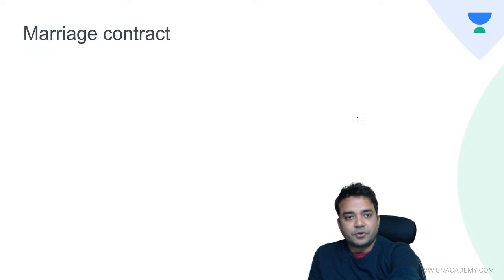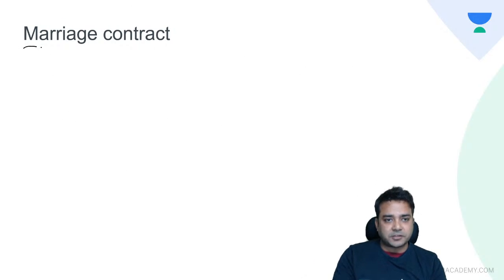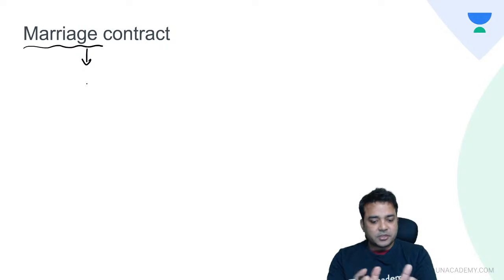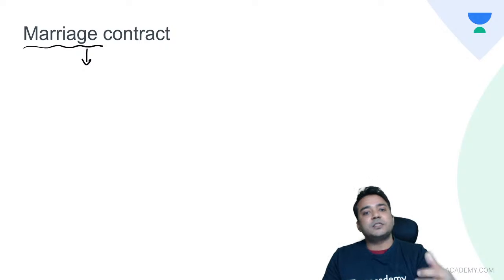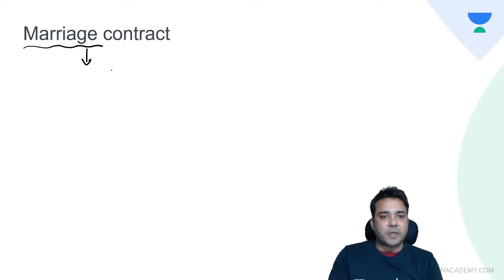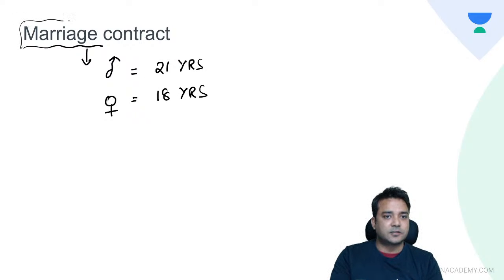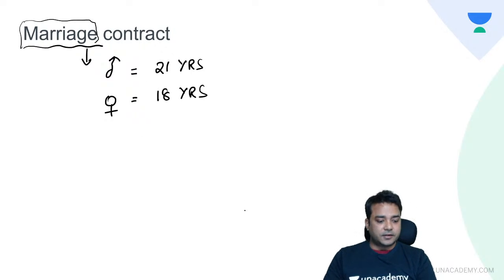Now regarding marriage, you all must be knowing, marriage is a contract between a male and a female which implies sexual union. So for marriage, the age of marriage for males is 21 years and for females it is 18 years, the legal age of marriage in India.